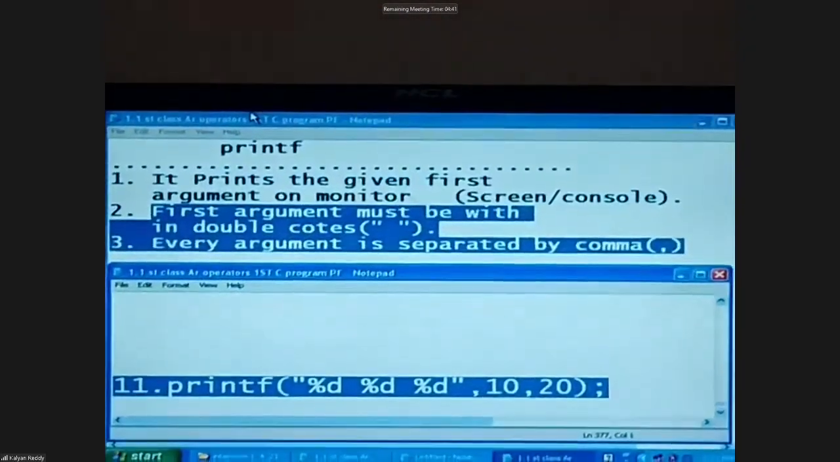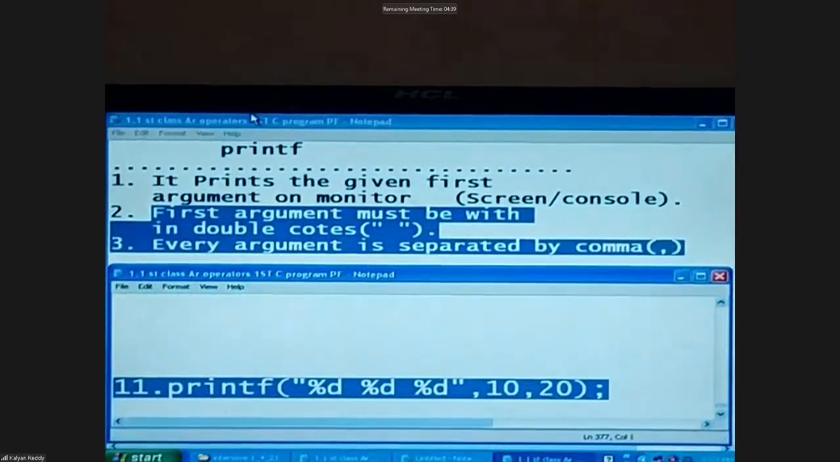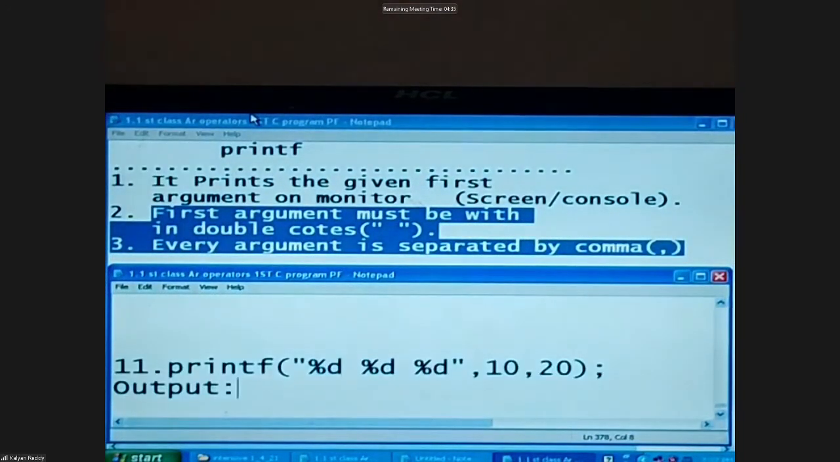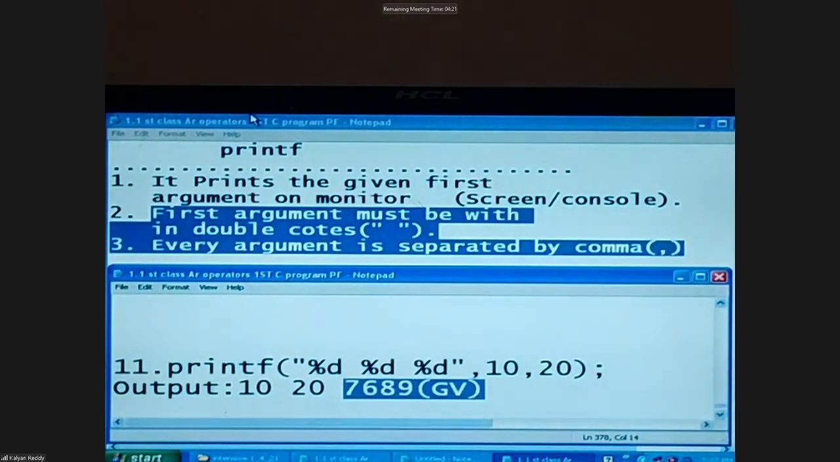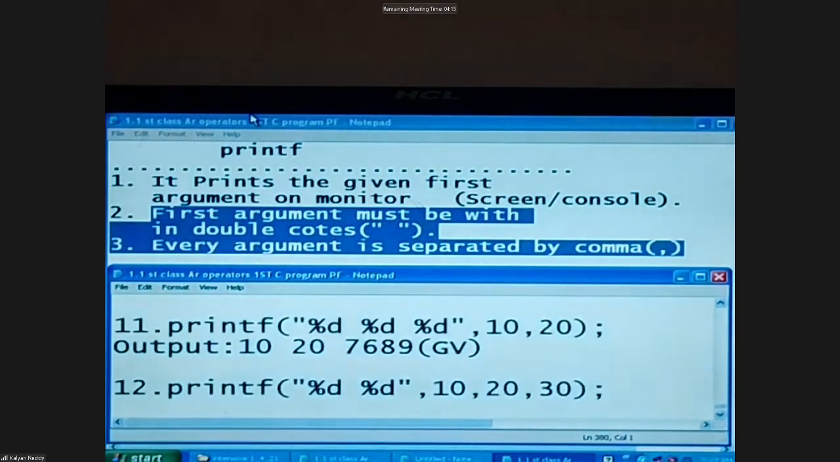Here, the meaning of this is: print three integers, taking from the right side. Junk scenarios are going to happen. Here 10 is printed, 20 is printed, and the output is 10, 20, and some value like this. This type of value is called a garbage value, some junk value. No error, be careful. Here I gave a smaller number of arguments. Now one more example with a larger number of arguments.